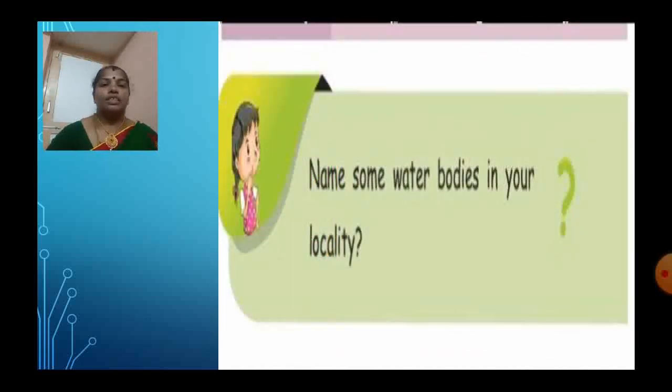Name some water bodies in your locality. So we have only one river name, and if you know the name of some other water body, you can write it in the blank and share it with me. Maybe lakes are given. Lakes are also located in our area, and waterfalls are also located close to our area. So you should ask your elders, list out the names of water bodies located near your locality and share it with me. Okay, children?